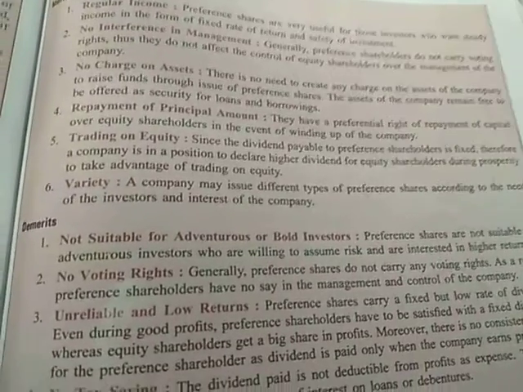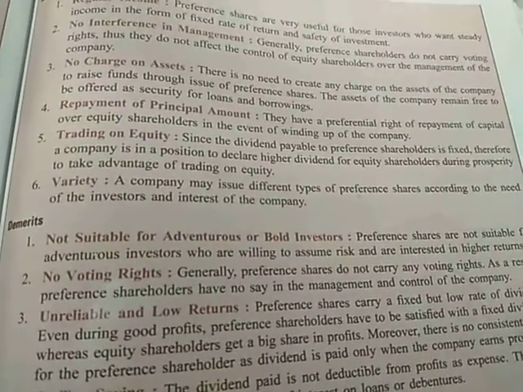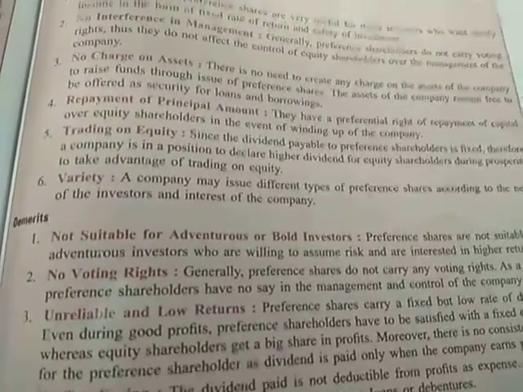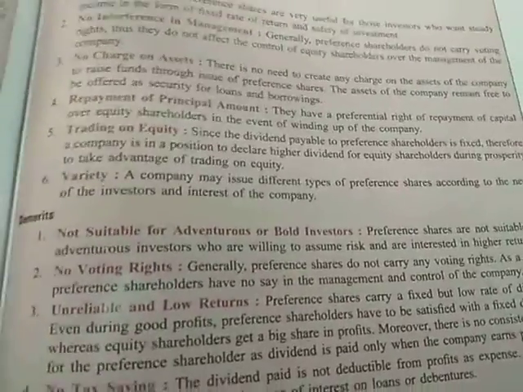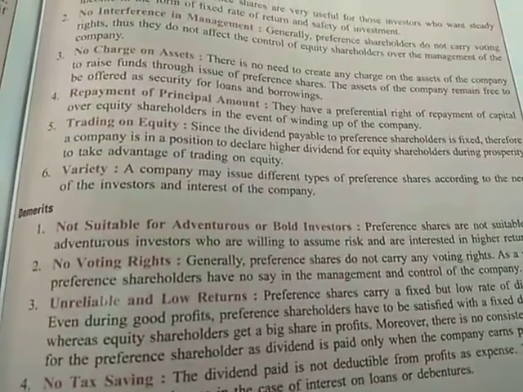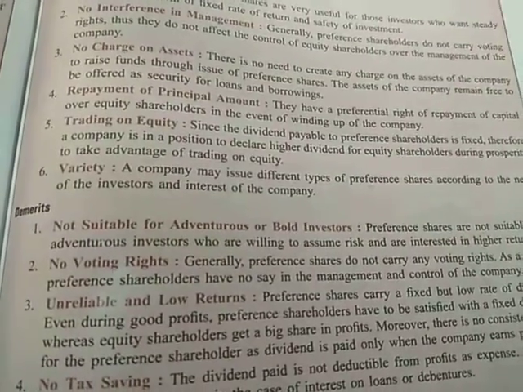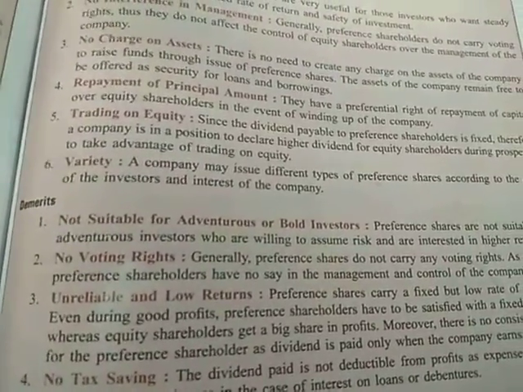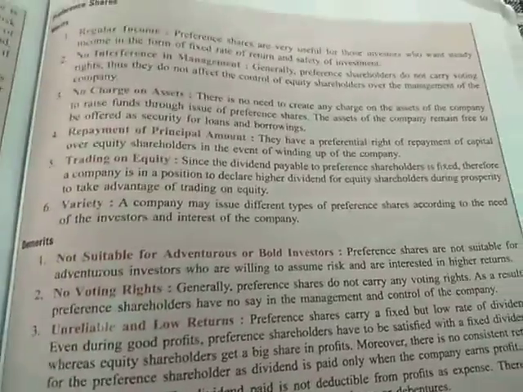This type of arrangement is called trading on equity. Next is variety. A company may issue different types of preference shares according to the need of the investors and the interest of the company. There are a variety of types of preference shares, that is cumulative, non-cumulative, participating, non-participating, redeemable, irredeemable, convertible, non-convertible, secured, unsecured. So there are different types of preference shares that we'll be discussing later on.